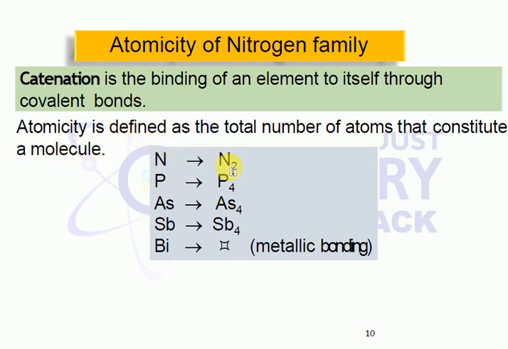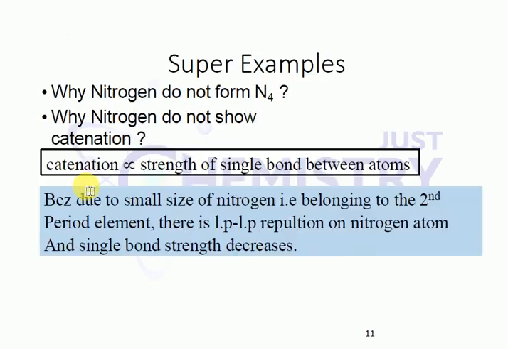Next one is atomicity, the number of atoms present in a molecule. Nitrogen consists of 2 atoms, phosphorus 4 atoms, arsenic 4, antimony 4. In general, bismuth is a metal only, no? So you cannot say it is monatomic only. Once again, the atomicity of nitrogen is 2, phosphorus 4, arsenic 4, antimony 4 only. Bismuth, having metallic nature, is monoatomic.